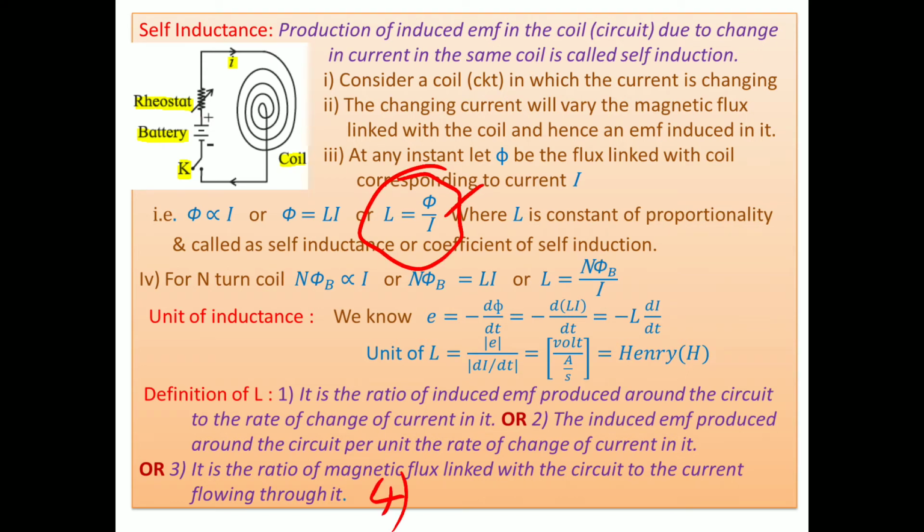Instead of the word ratio, we use per unit. It is the magnetic flux linked with the circuit per unit current flowing through it. Out of these four definitions, you can write any one definition.